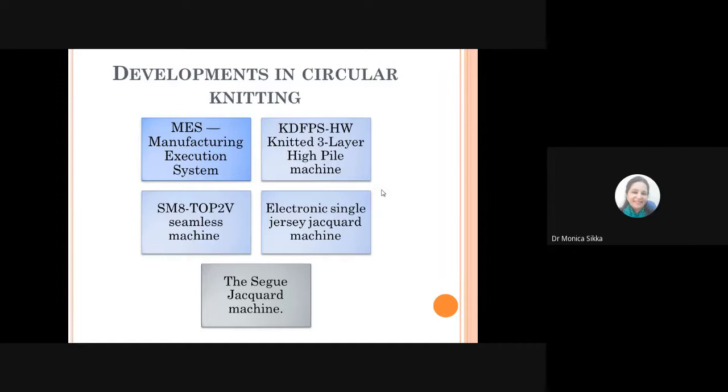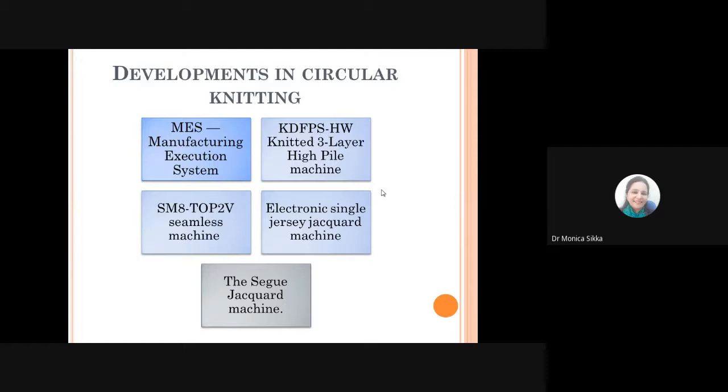So the system alerts an operator when a particular part needs to be replaced, and this knitting monitoring system schedules, monitors, and manages the knitting room where you have installed all your machines. So at the office or when you're moving around, you can just access this KMS and MES system, and you have complete control of the knitting plant, no matter where the operator is located. So we'll be talking about this in detail.